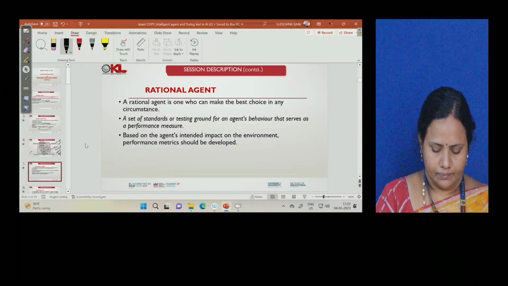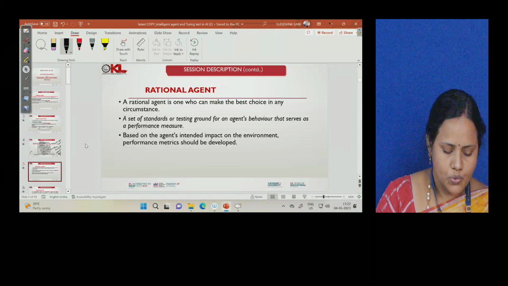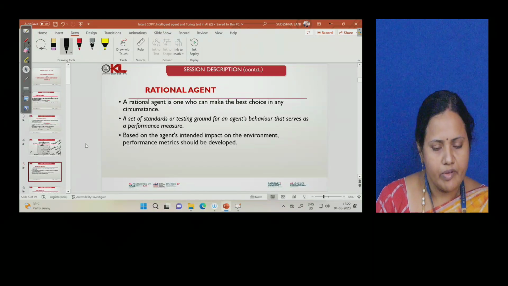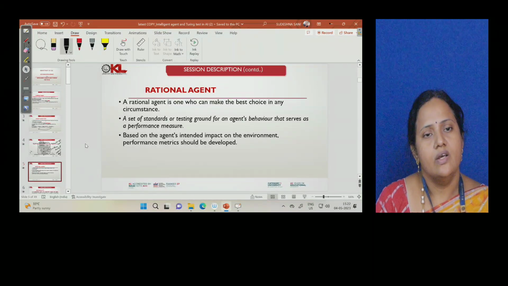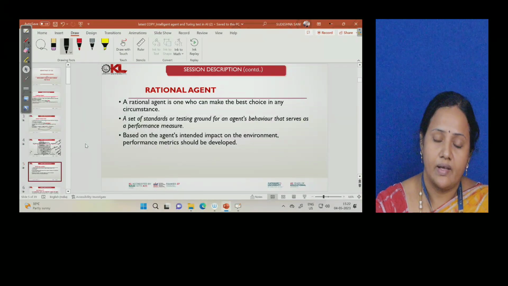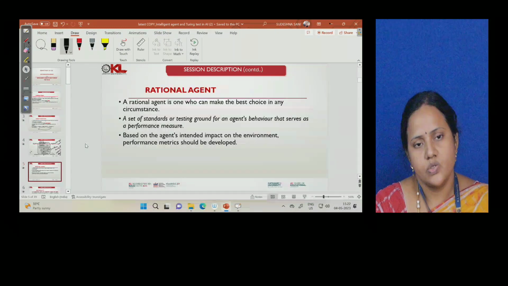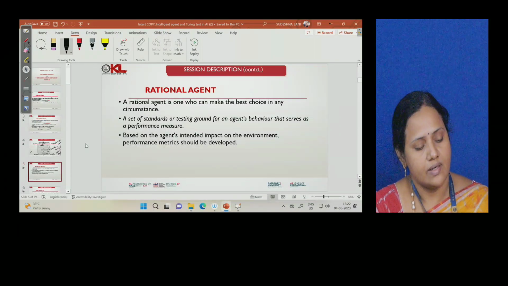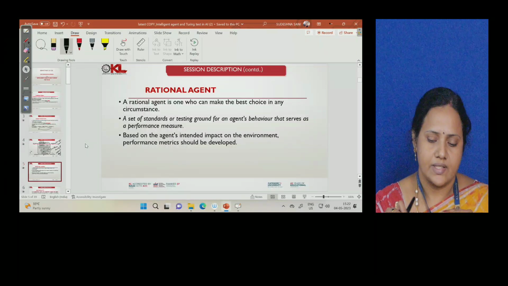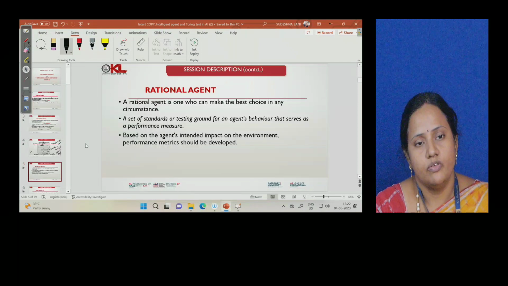Okay, right. So we have just seen the diagram. Next to that, let me explain what we mean by a rational agent. A rational agent, among all the best choices we have, will pick the best one among all the choices given to us. That is what we define as a rational agent. These are the additional concepts which are linked with the concept of agent.